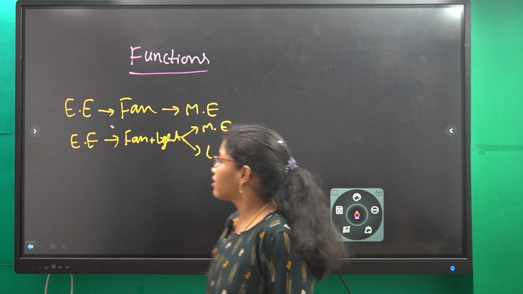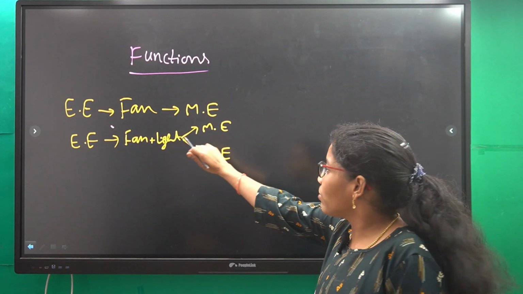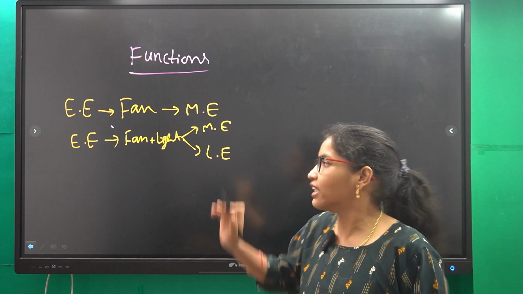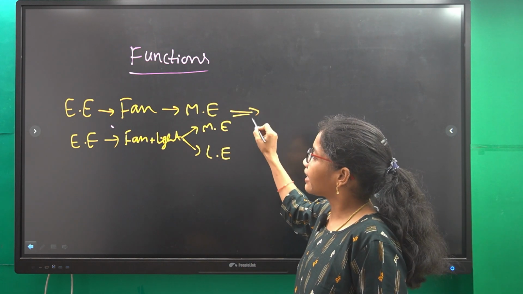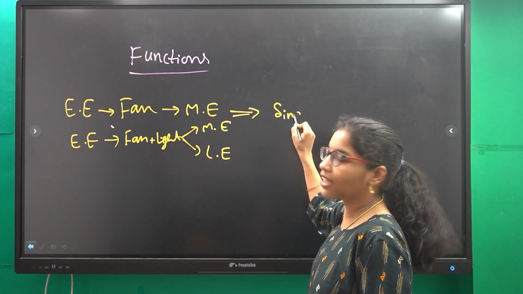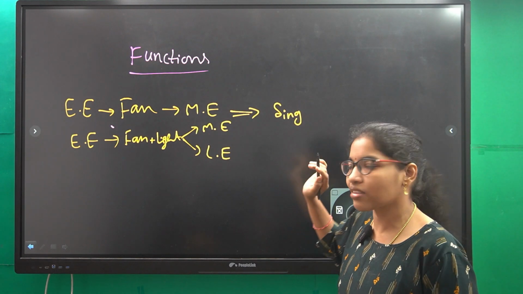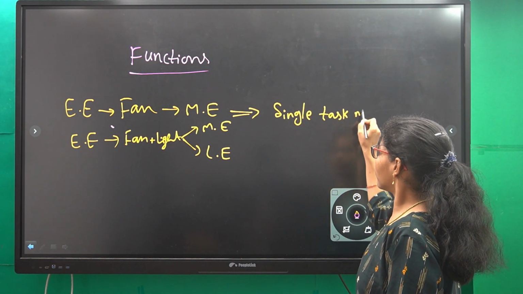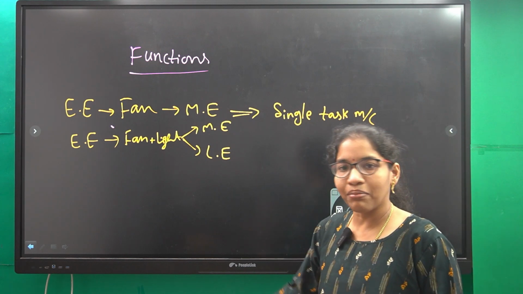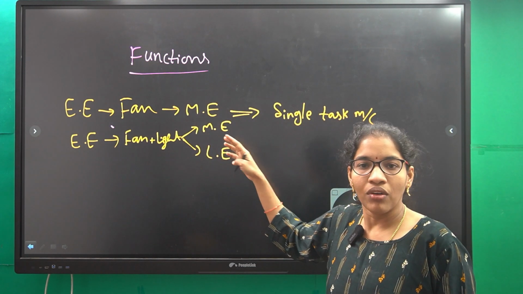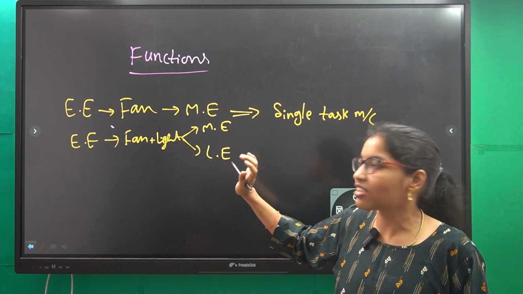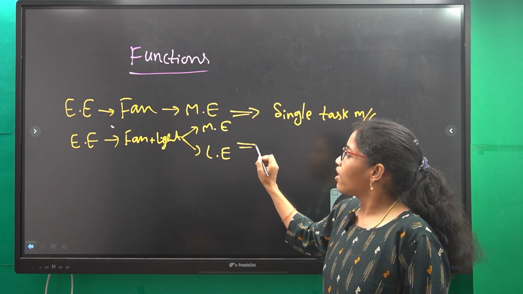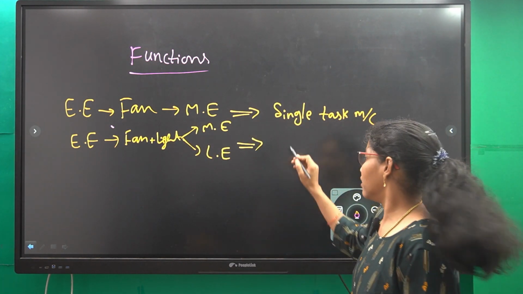The machine which gives a single output for the single input is called a single task machine. The machine which gives more than one output, that means multiple outputs for the single input, is called a multitask machine. Clear?